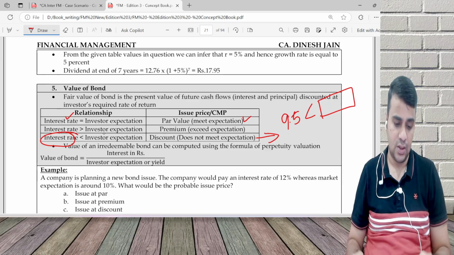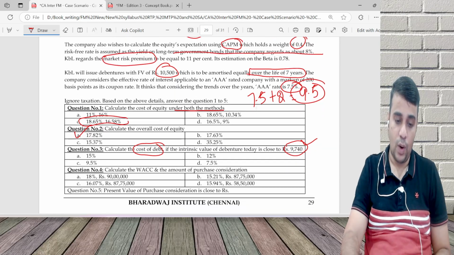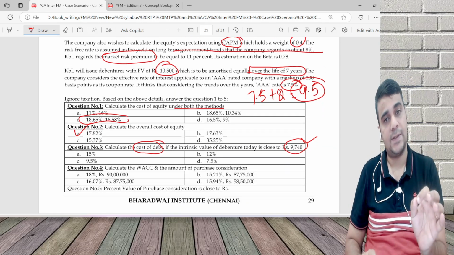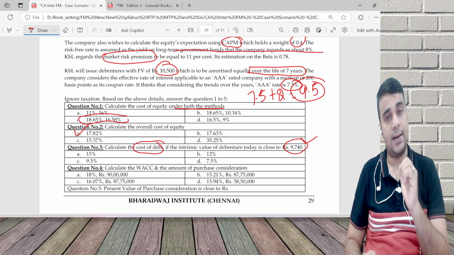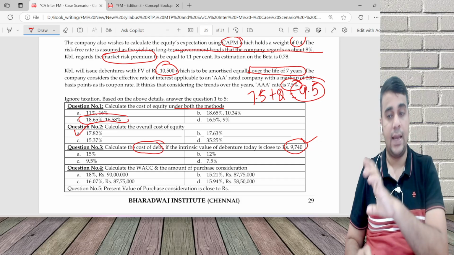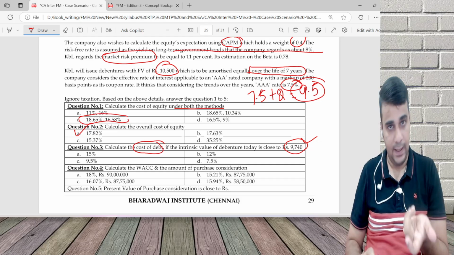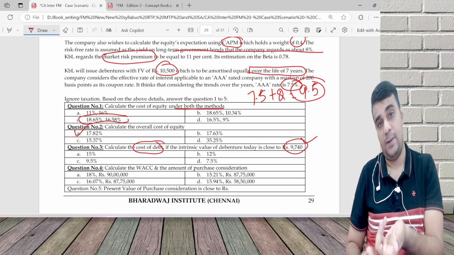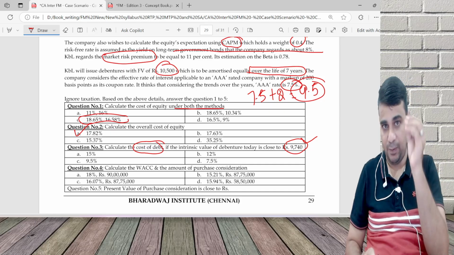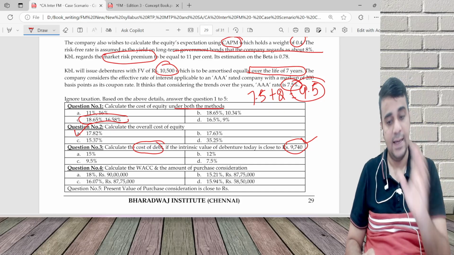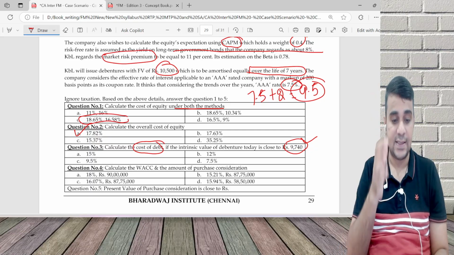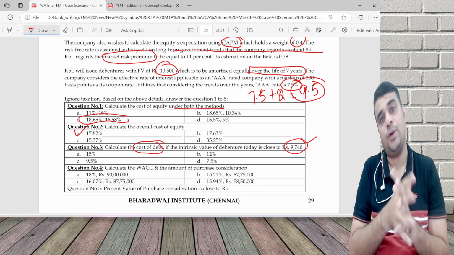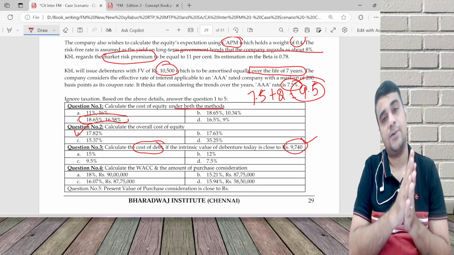So how do I get it? Very simple. The only two possible answers are 15% or 12%. How do you calculate intrinsic value? Discount the cash flows. I will discount maybe at 15%. If 15% doesn't give me 9740, I'll do 12%. One of the two is the answer. 9.5 can't be, 7.5 can't be. This is what I'm talking about: smarter ways of doing a problem. Always work with smarter ways of doing a question.